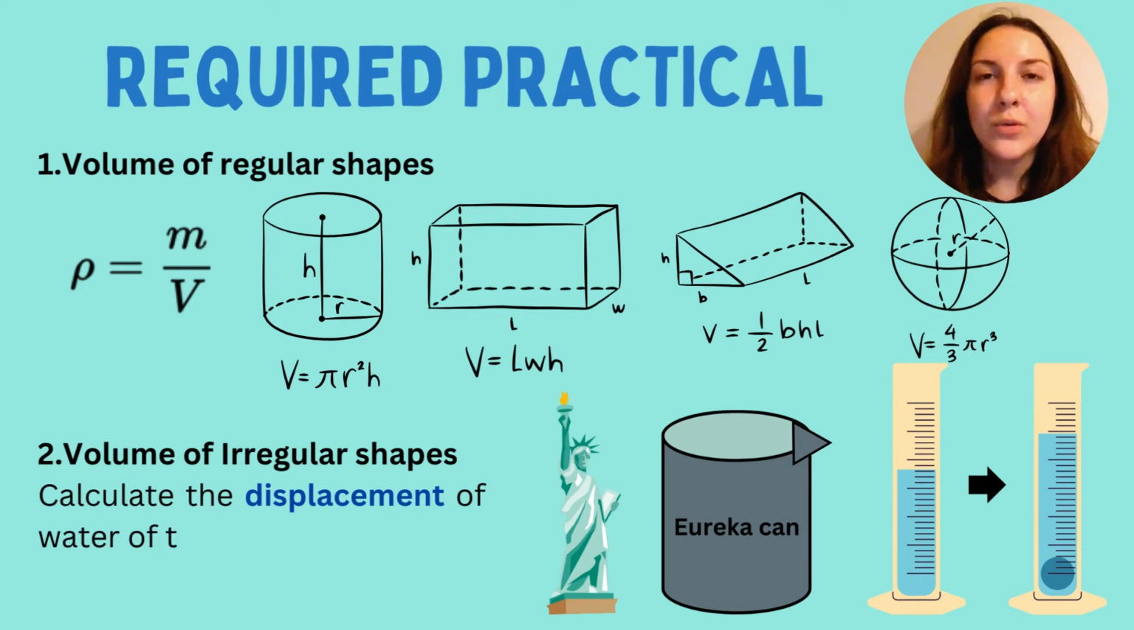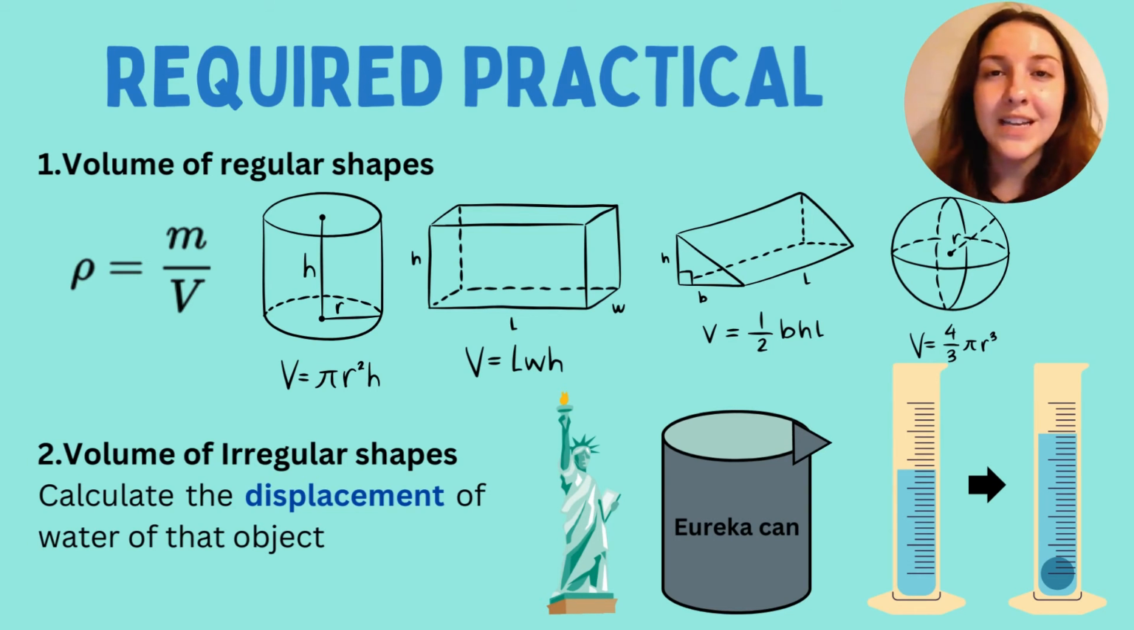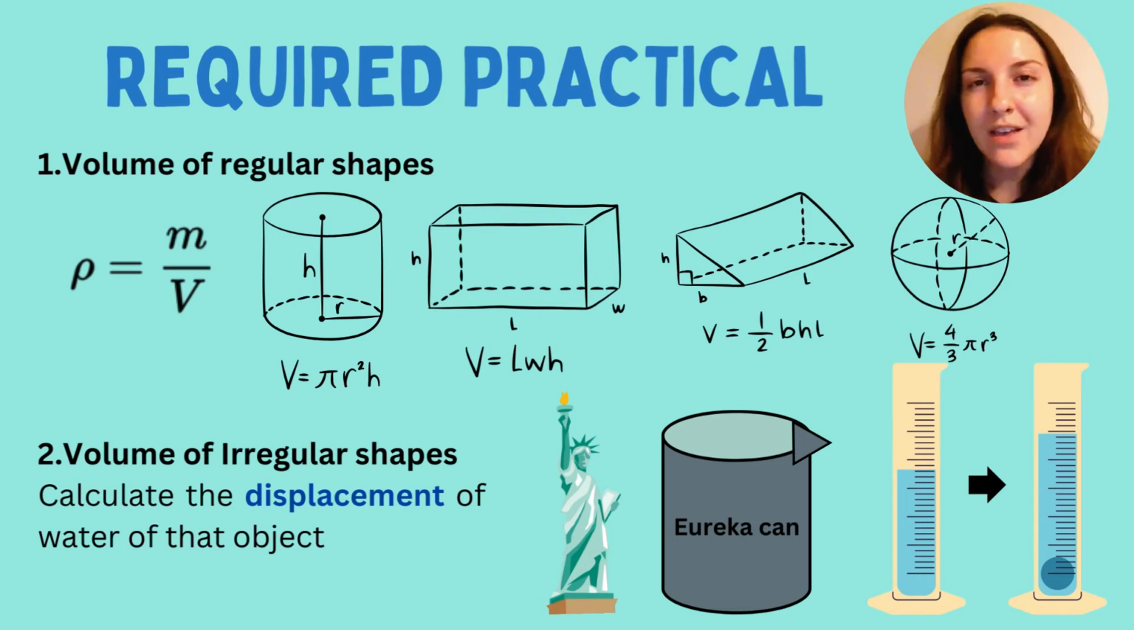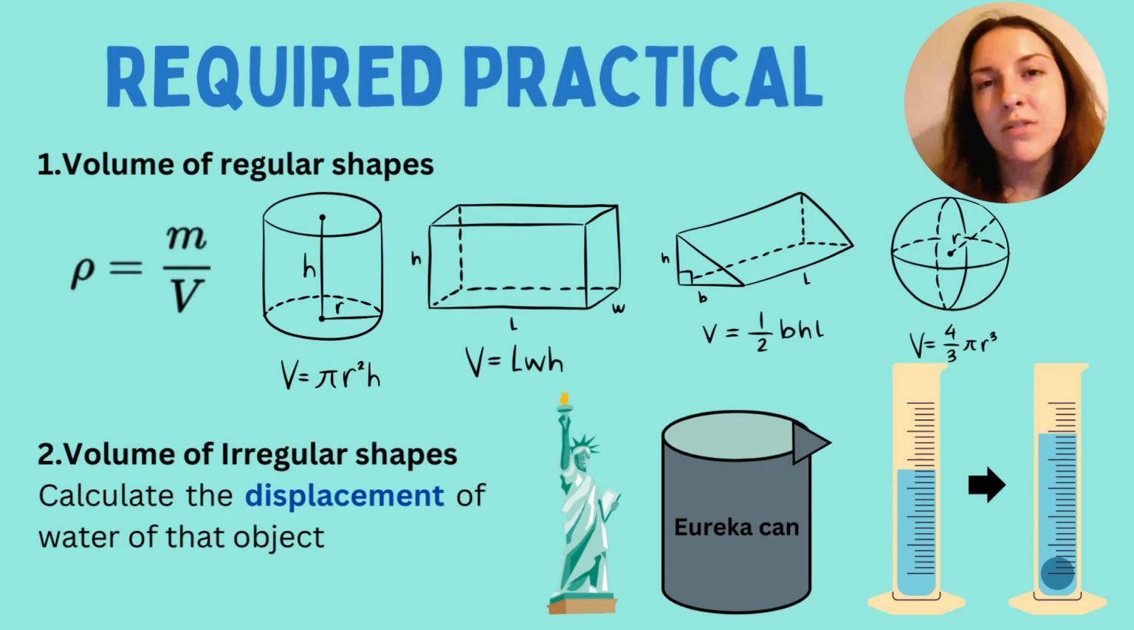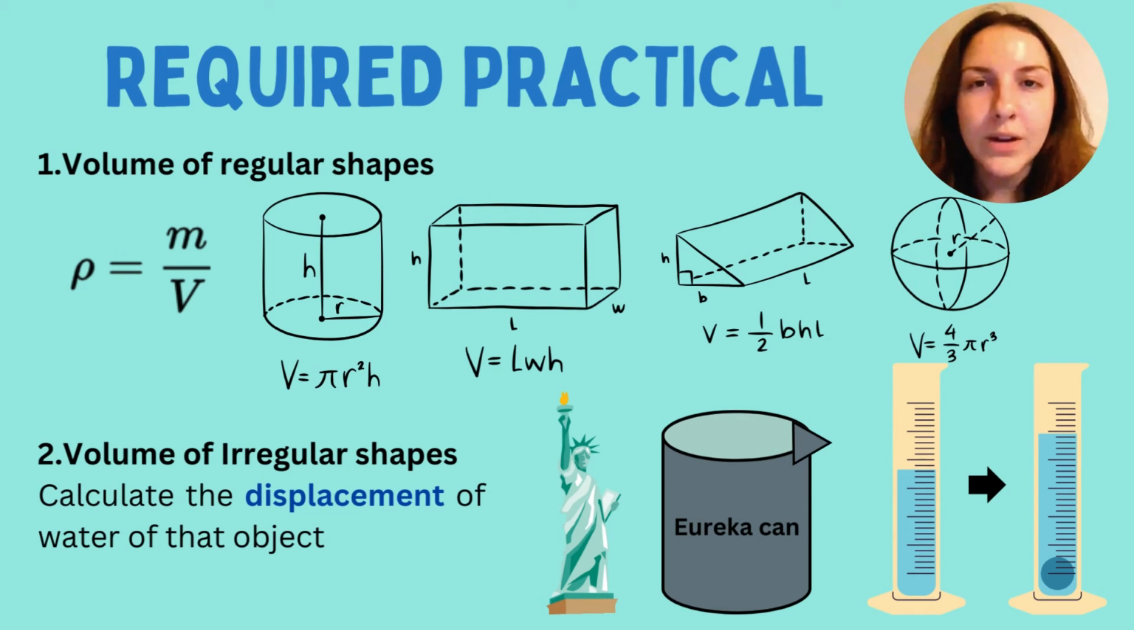So, first of all, if you are using a regular object and they ask you to work out the density of that, you'll still need to use the equation density equals mass over volume. But in the case of the volume, you would just need to use the equation that helps you calculate volume. So, in the case of, say, a cylinder, you'd use pi r squared times the height. In the case of a cube, it would be length times width times height. The same with a cuboid as well, and so on and so forth.